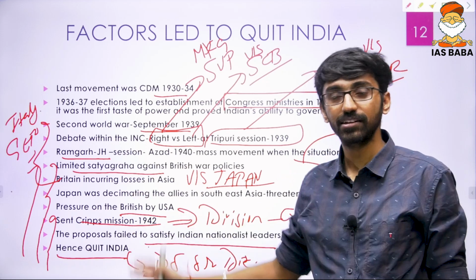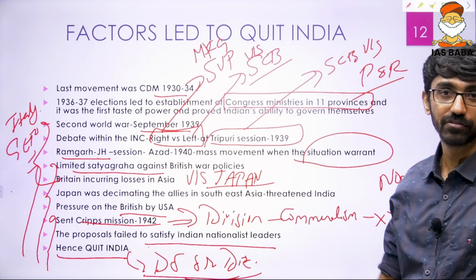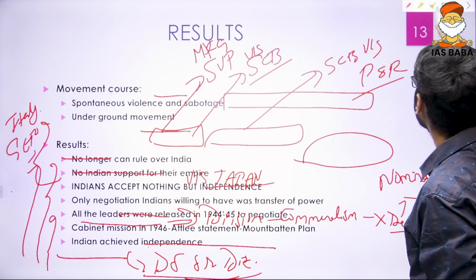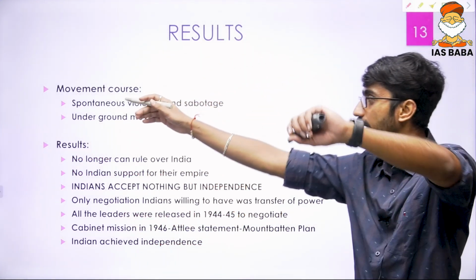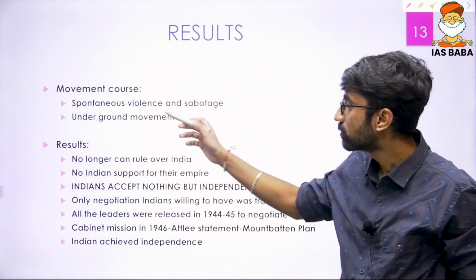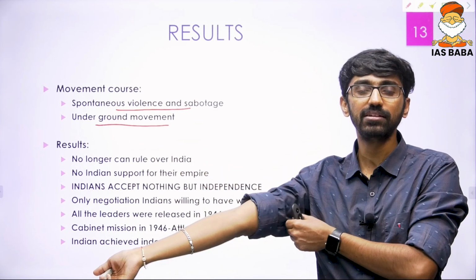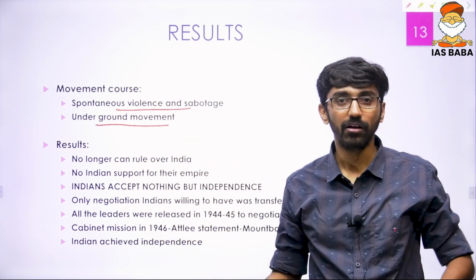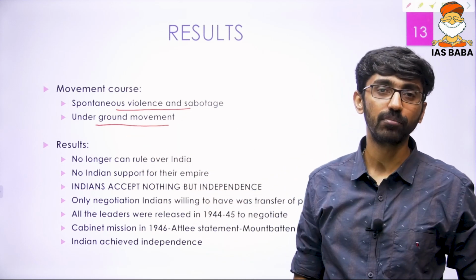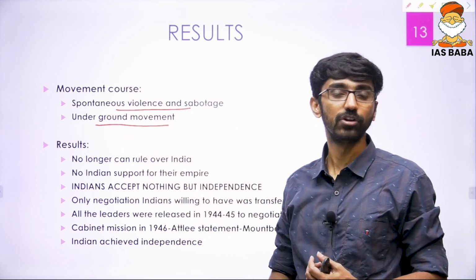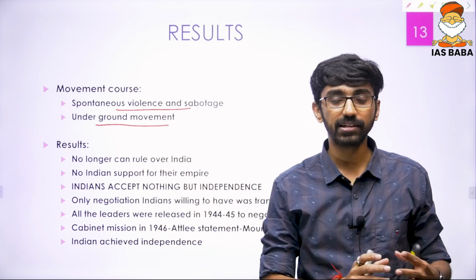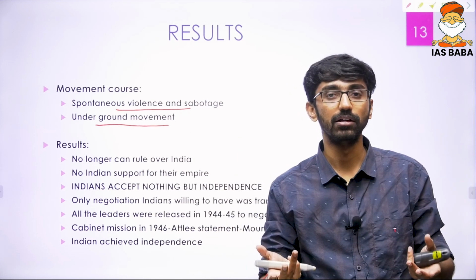So these are the factors that led to Quit India. And the second aspect of the question, talking about the results, you can just write briefly that the movement was marked by spontaneous violence, sabotage and underground movement. Why did it lead to violence? Because all the leaders got arrested. The British knew they were going to launch the Quit India movement. Gandhiji gave that resolution of do or die. So now all the leaders were arrested, and the people were left with no leaders.